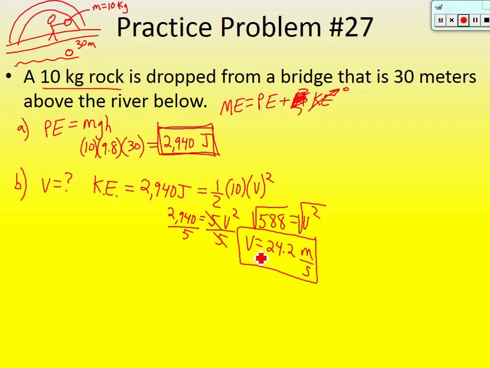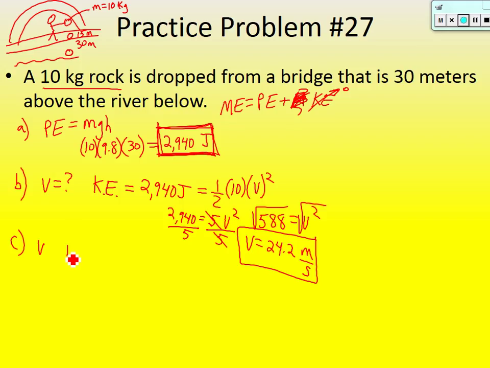All right, part C. It says, what is the velocity of the rock when it is halfway between the bridge and the water? So now, halfway between the bridge and the water, how high is it? 15, because down to the river was 30 meters, so halfway is going to be 15. So we want to know the velocity when it is 15 meters above the water. Now there's a couple ways you can figure this out. If we know total energy, guys, what's it going to be halfway down? It should be half. If you don't believe that, let's prove it.